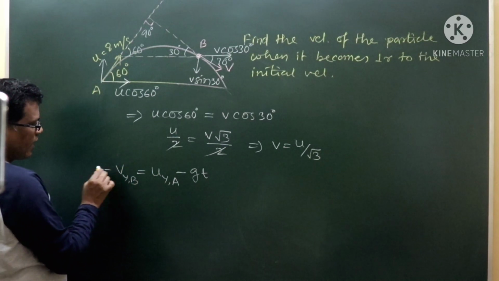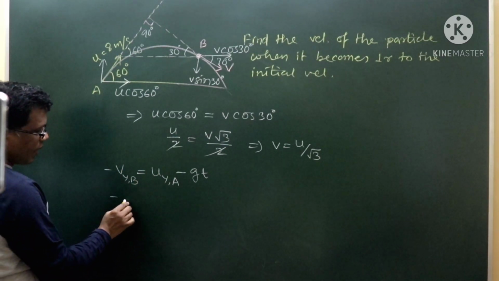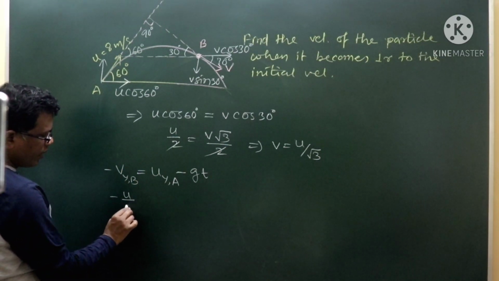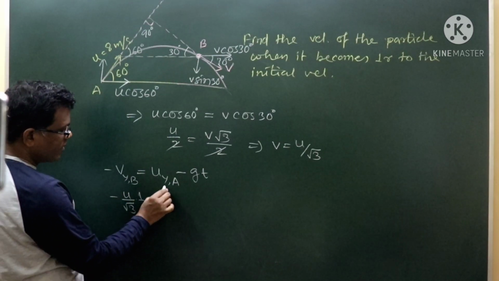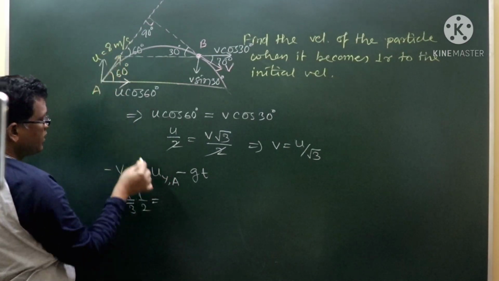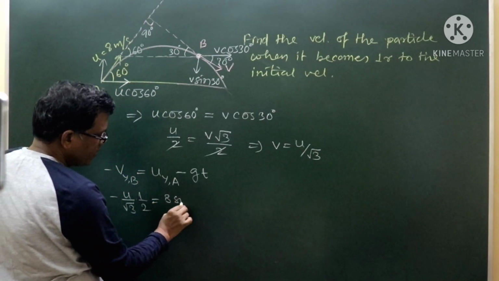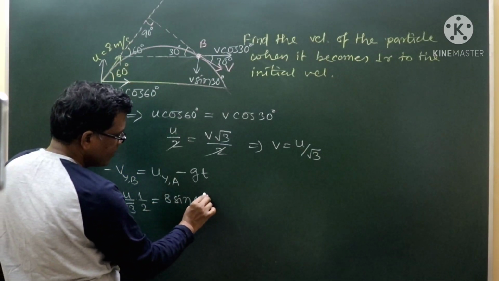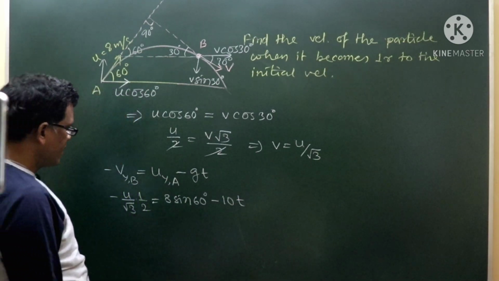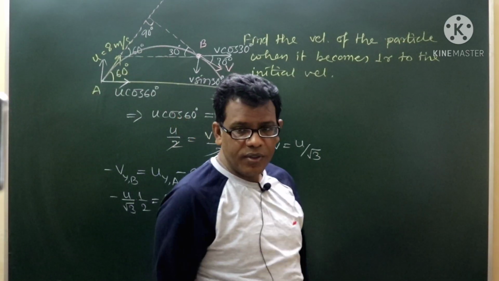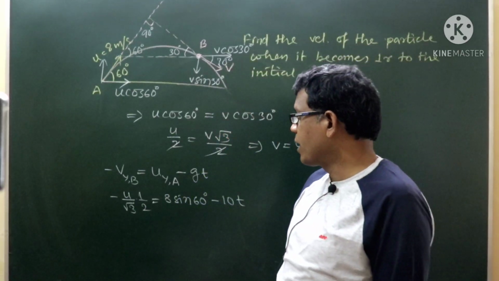So this can also be negative, so that means this is minus V sin 30 means u by root 3 into sin 30 is 1 by 2, that is equal to u, which is 8 into sin 60 minus 10 into t. So using this you can calculate the value of time taken, after what time this is possible.